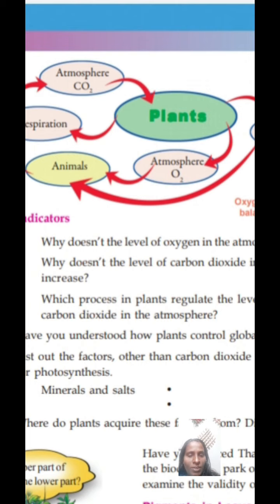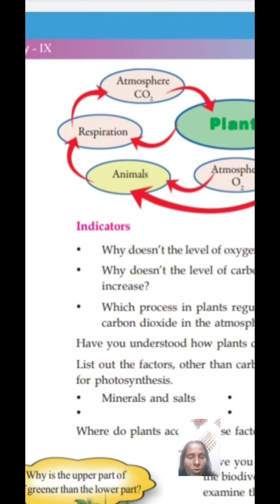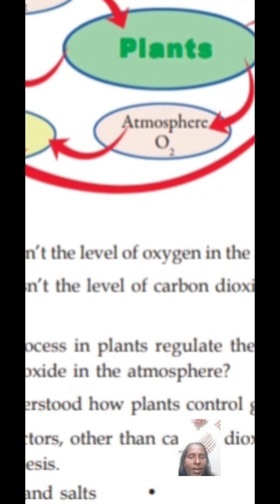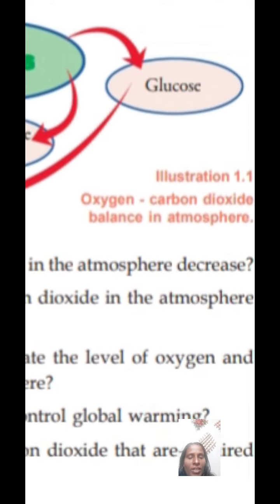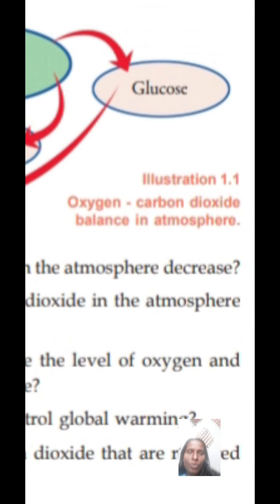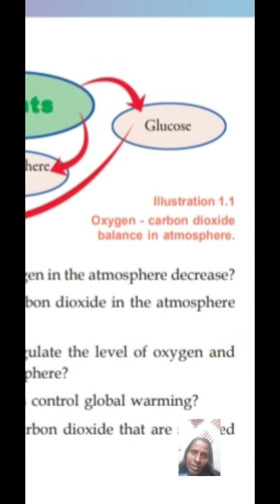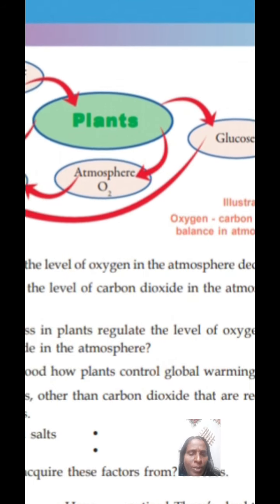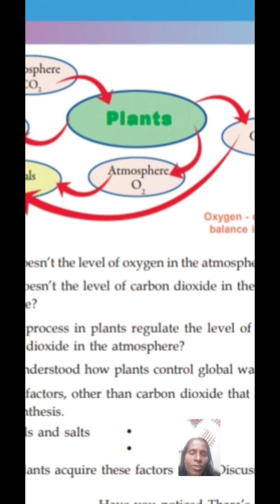According to this flow chart, they give some questions or indicators. What is the first question? Why does the level of oxygen in the atmosphere not decrease? What is the reason? Plants, through the photosynthesis process, are always releasing oxygen into the atmosphere. Through this photosynthesis process, the oxygen level is not decreasing.